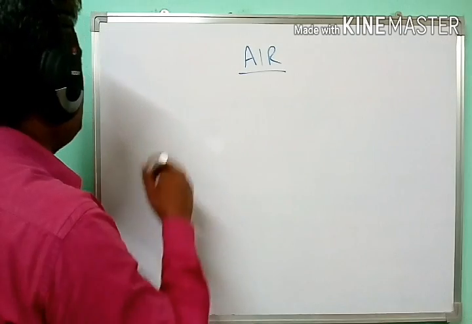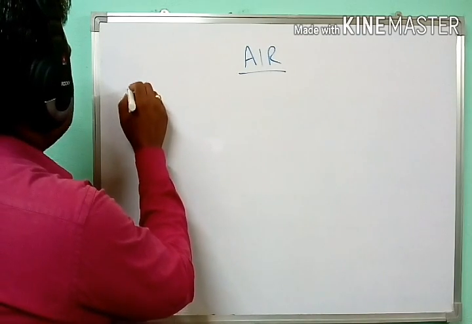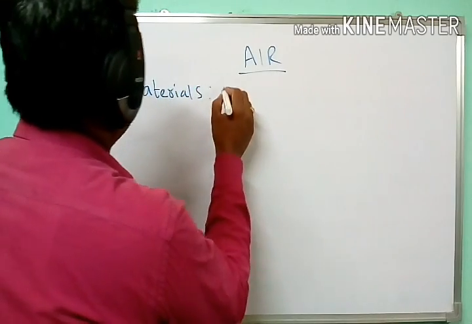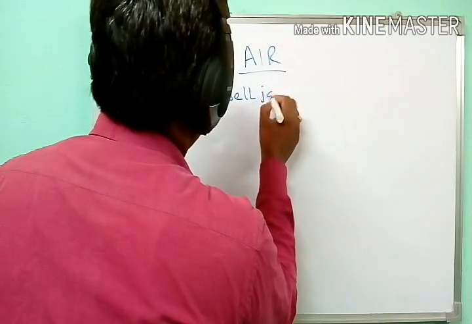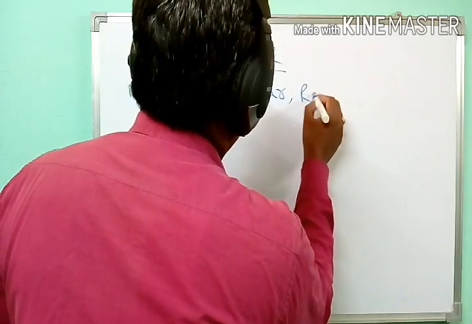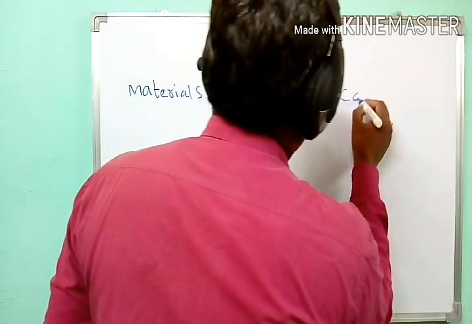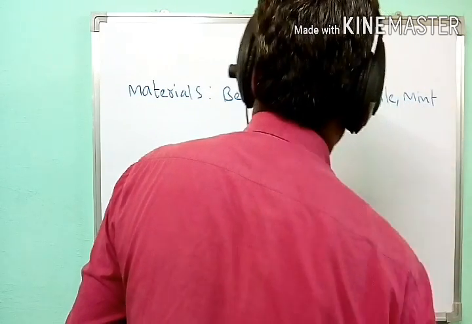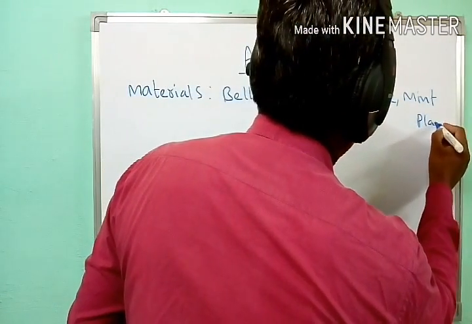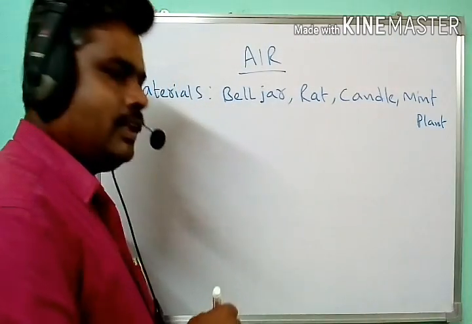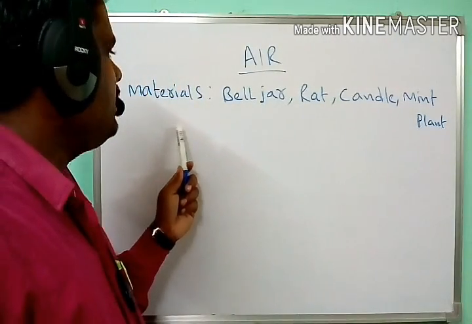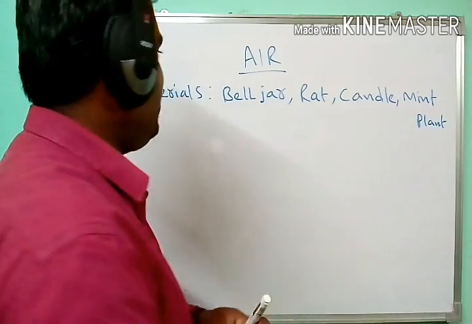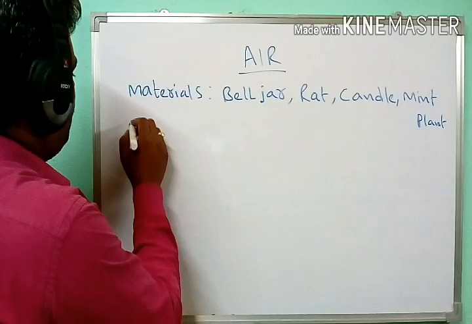In these experiments, we require some materials like a bell jar, a rat, a candle and a mint plant. So these are the requirements for Priestley's experiment. Next, let us come to the procedure.